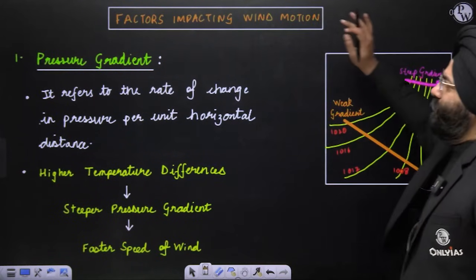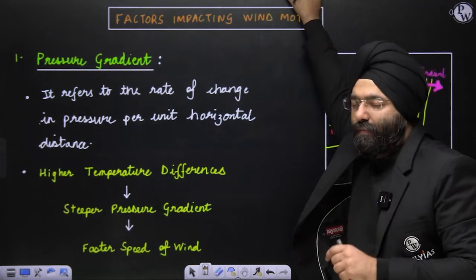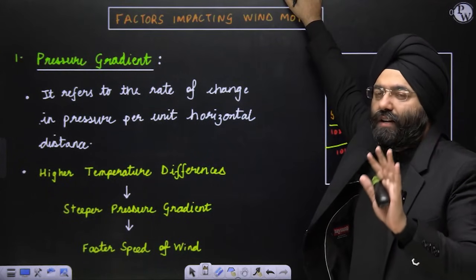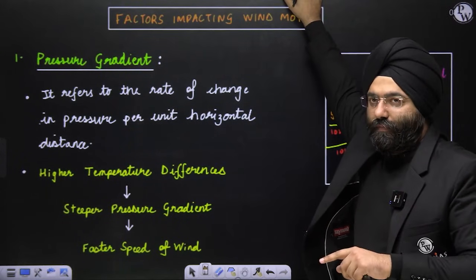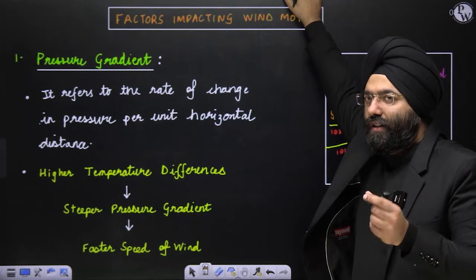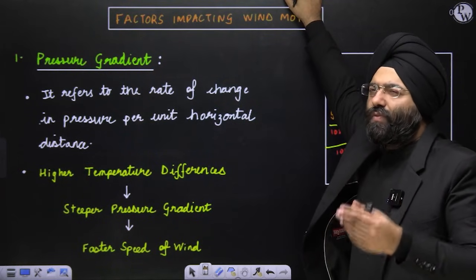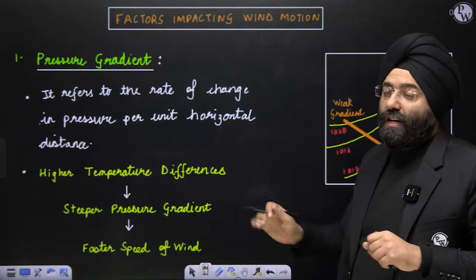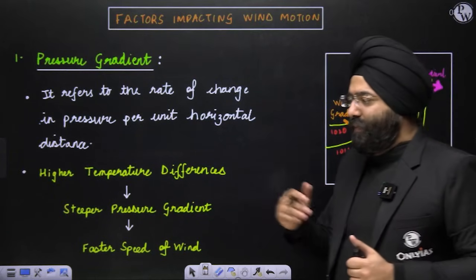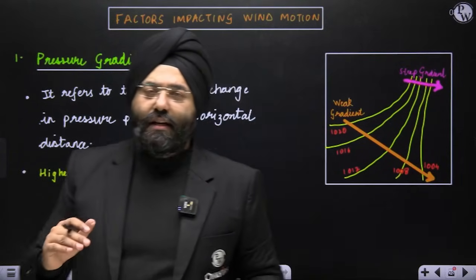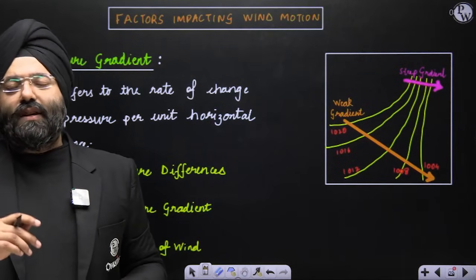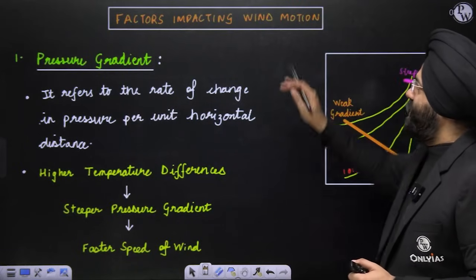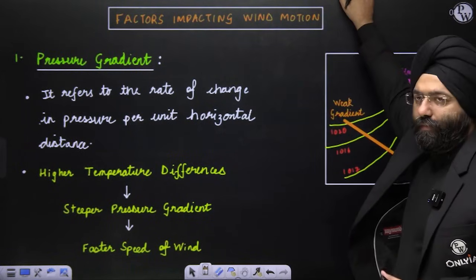Okay, first of all, when I'm talking about air and wind, you should understand what air and wind are. Air simply means stagnant. Wind means air in motion, right? Where air is moving, that is wind. Sometimes people say moving air, which is not incorrect, but the more precise word is that moving air is called wind. Clear? Now, when we are talking so much about pressure systems and pressure belts, which we're going to study now, we should understand what factors impact the winds also. Only then can we understand the concept of pressure belts. Now please understand, what are the factors impacting the wind motion?